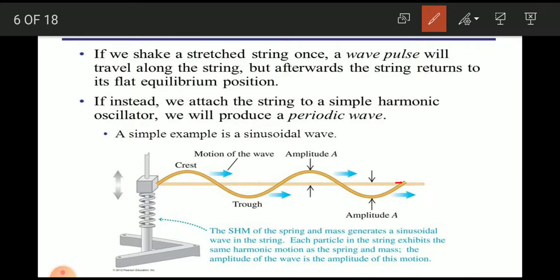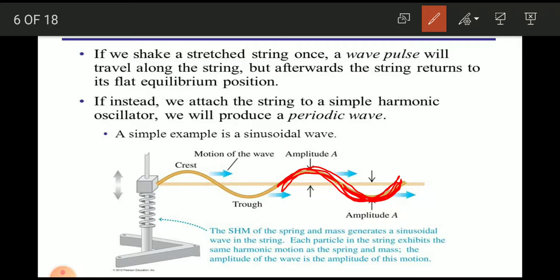In this diagram, this is the wavelength. This is the crest, and this is the trough. Now if we shake a stretched string once, a wave pulse will travel along the string, but afterward the string returns to its flat equilibrium position.